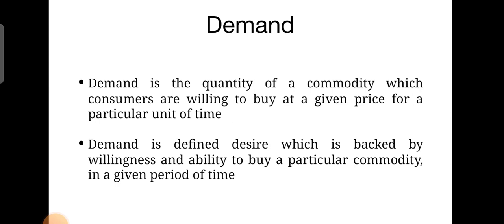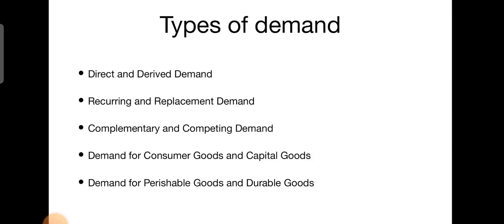And let us see what is meant by demand. Demand is the want, the need or the desire which is backed by willingness and the ability to buy a particular commodity in a given period of time. Or the other way we can define demand is the amount of a product which will be bought per unit of time at a particular price. So that unit of time is very important. So that is called demand.